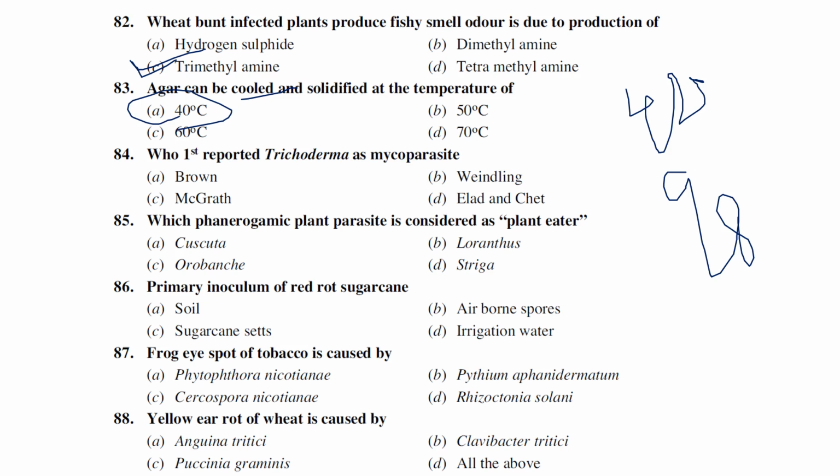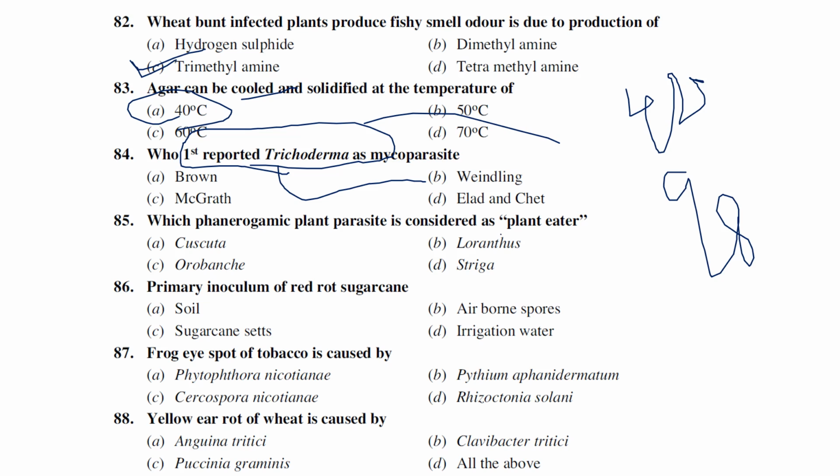Who first reported Trichoderma as a mycoparasite? So the antifungal or biocontrol properties of Trichoderma was first reported by Weindling in 1932. Actually tested against Rhizoctonia solani, Sclerotium rolfsii and various other kinds of pathogens, but the biocontrol properties were first given by Weindling.